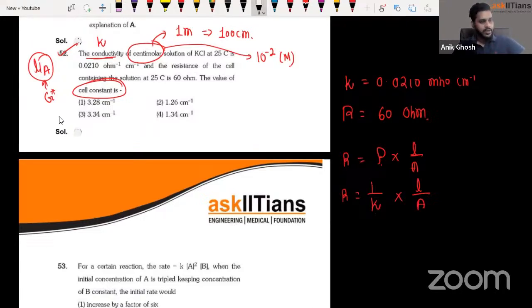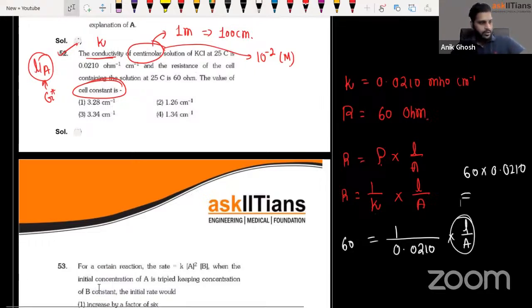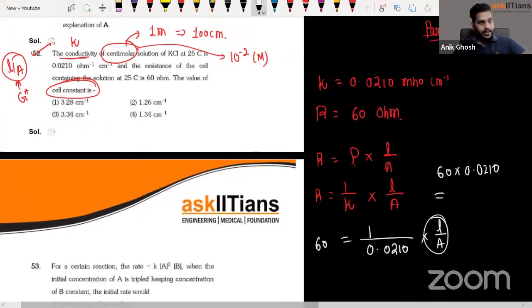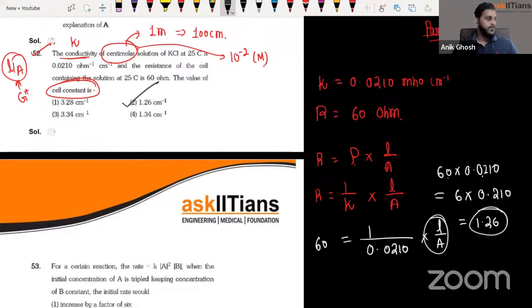So the value of R is actually 60 and the value of kappa is given as 0.0210, into L by A. The L by A is what they're asking for, guys. So the answer is going to be 60 into 0.0210. Okay. So now what we are going to do is, see, for approximation purposes, when 60 is multiplied by this, we can also call it 6 multiplied by 0.210, right? Now 6 times 21, right? So it's going to be 1.26. The answer is going to be 1.26. So option 2 is correct.